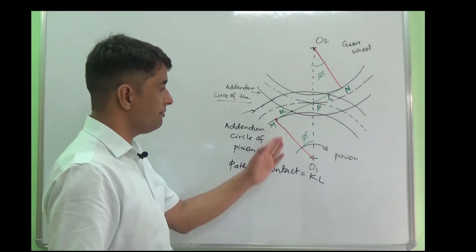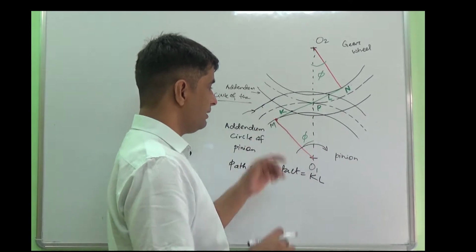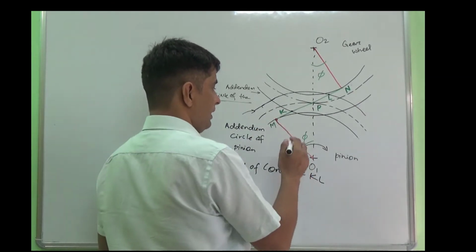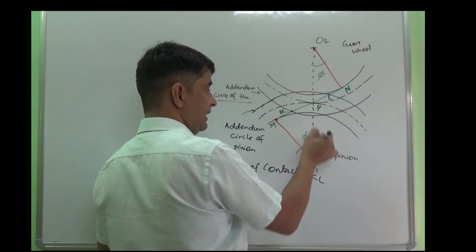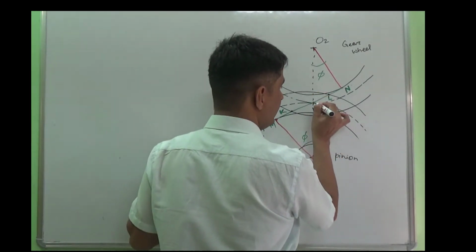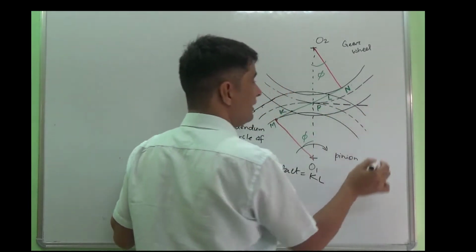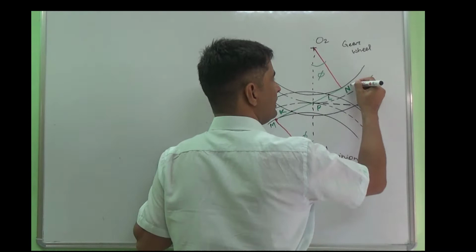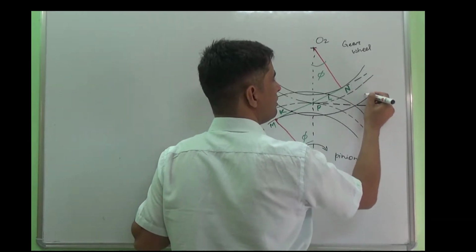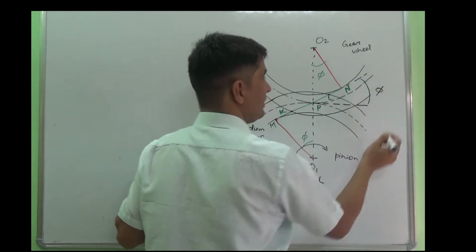At the same time, you can find this line meeting at M, and the line of action is making an angle with the common tangent. This angle is known as phi, or the pressure angle.